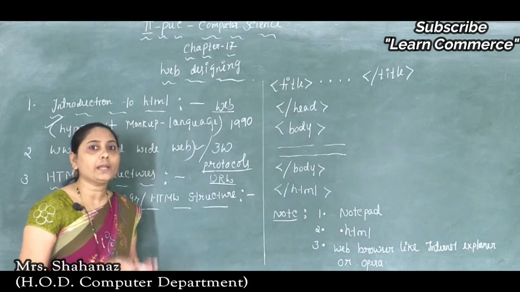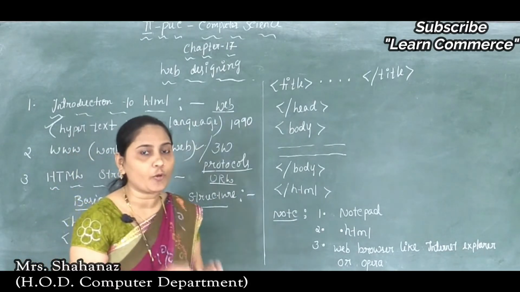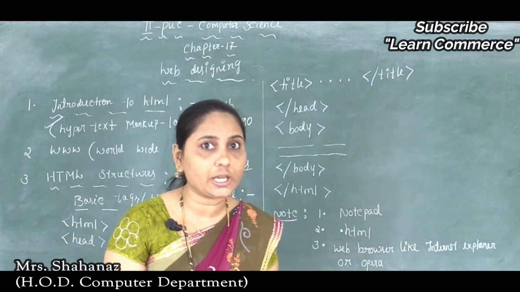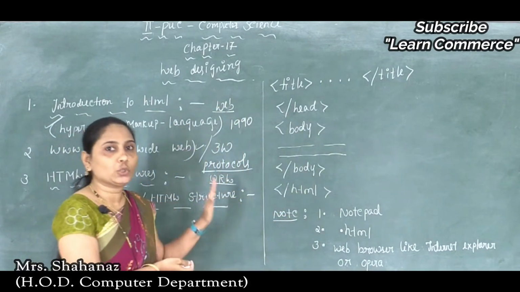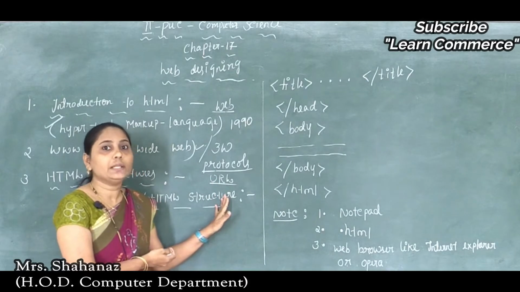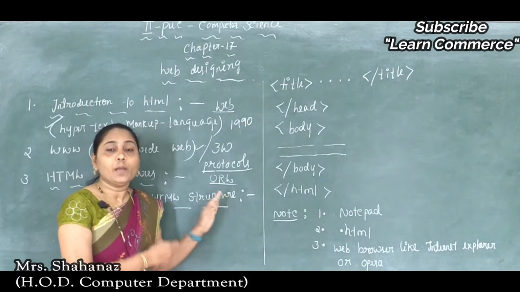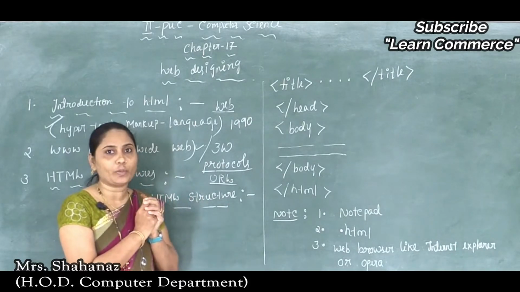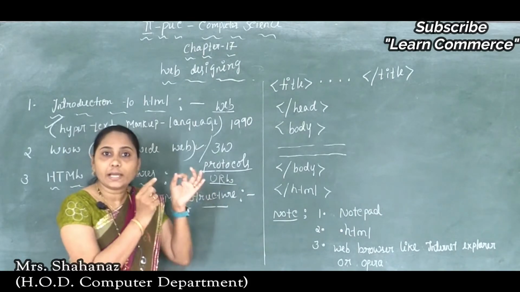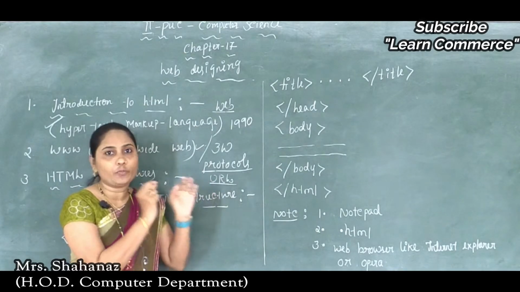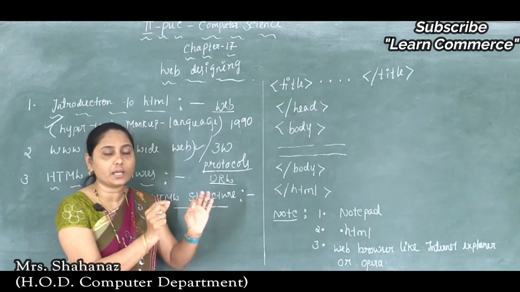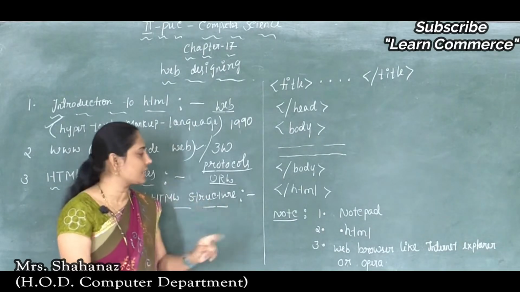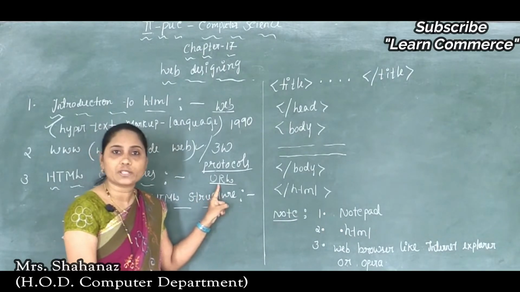If I want to access any information from the network, first of all I need to use the address of the website. By using the address of the website I can access any information through the internet. Each website has a unique address, and the address of the website is called the URL, Uniform Resource Locator.